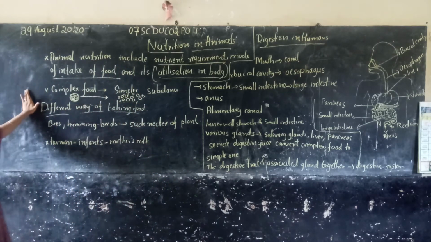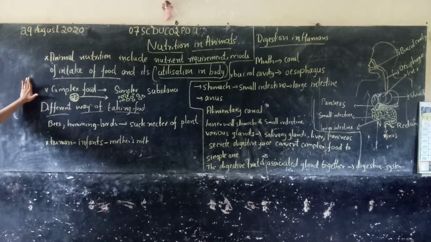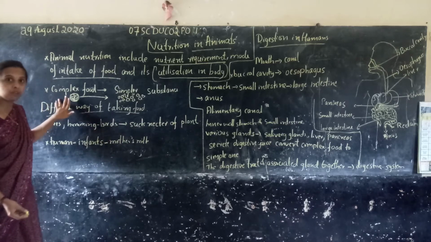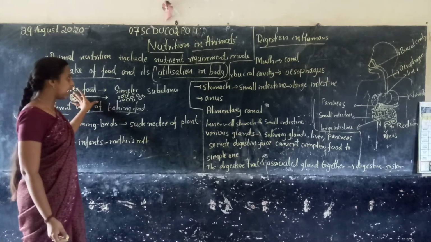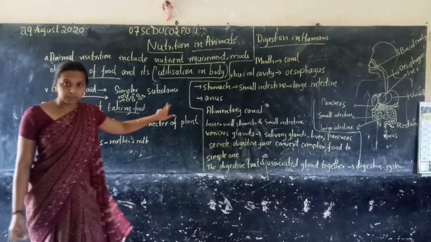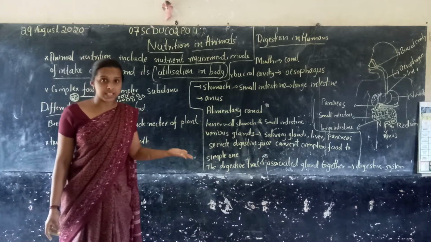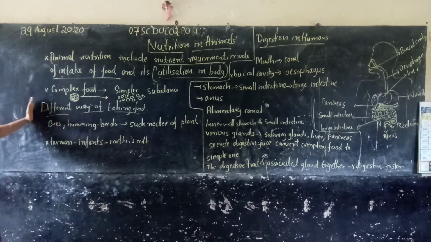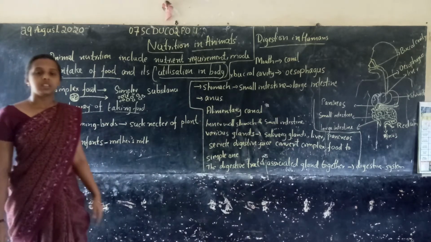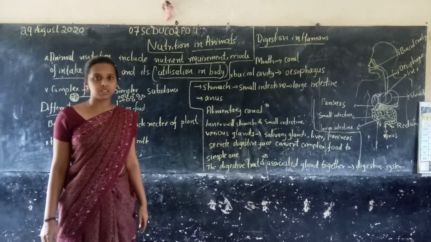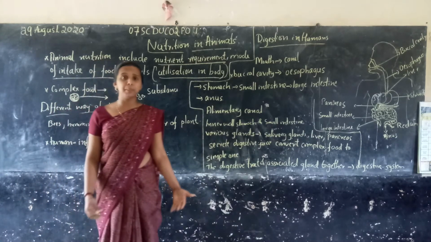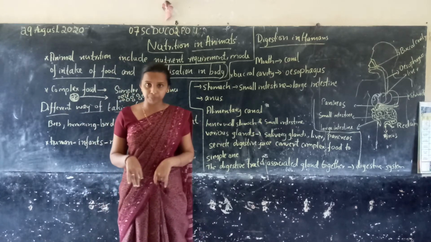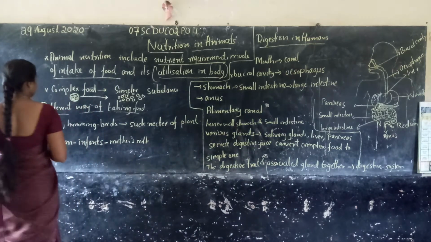So what happens? We take food from plants, which is in a complex form. This complex form of food is converted into a simpler substance. So what are the different ways of taking food? I told you different animals have different ways to take food. So what are the different ways?